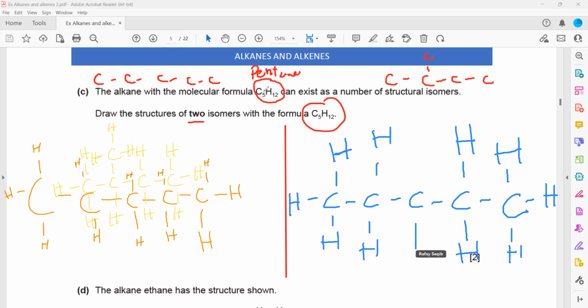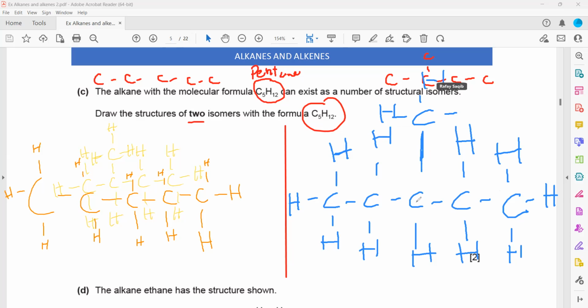So these are the two isomers. If the first is a branch, the other is straight; if the first is a straight chain, the other one is a branch. But don't place a branch on the first carbon, the branch is always on the second one.